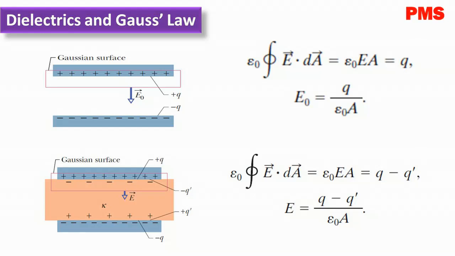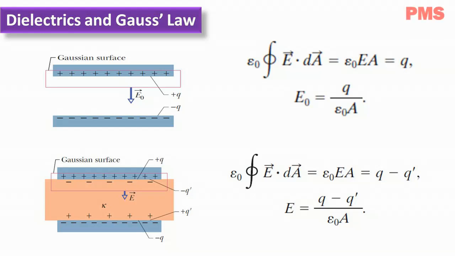So Gauss's law now gives us that epsilon naught closed integral of E vector dot dA vector equals epsilon naught E into A. We can get the value from Gauss's law as Q minus Q dash. From this equation, we can write E equals Q minus Q dash divided by epsilon naught A.